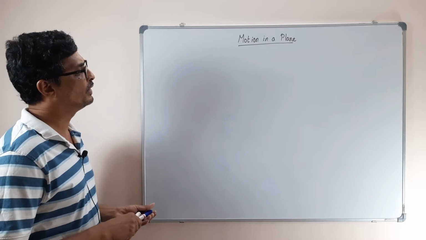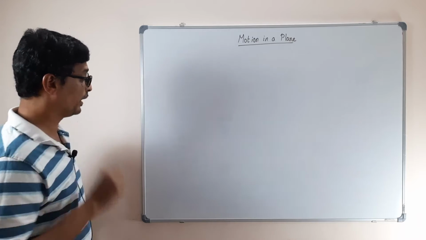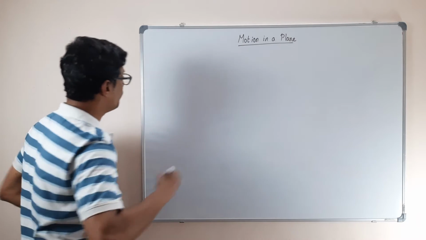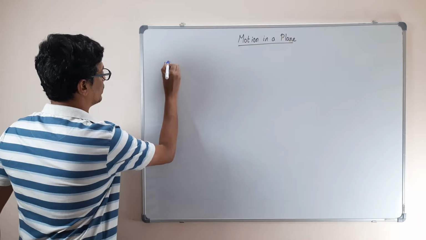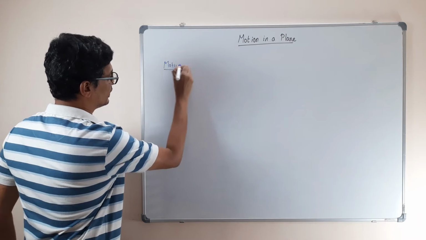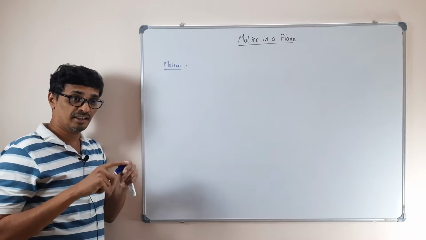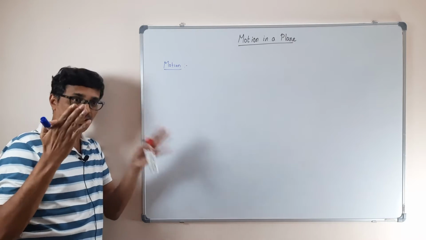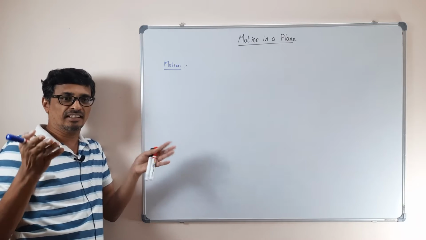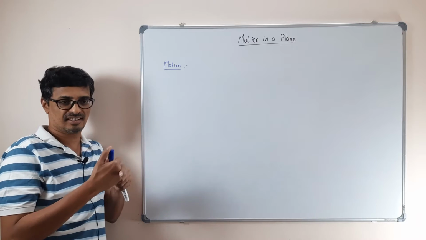Today we will see the third chapter, that is motion in a plane. What do we mean by motion? In physics, this is an important concept. Why? Because in nature, nothing is at rest.